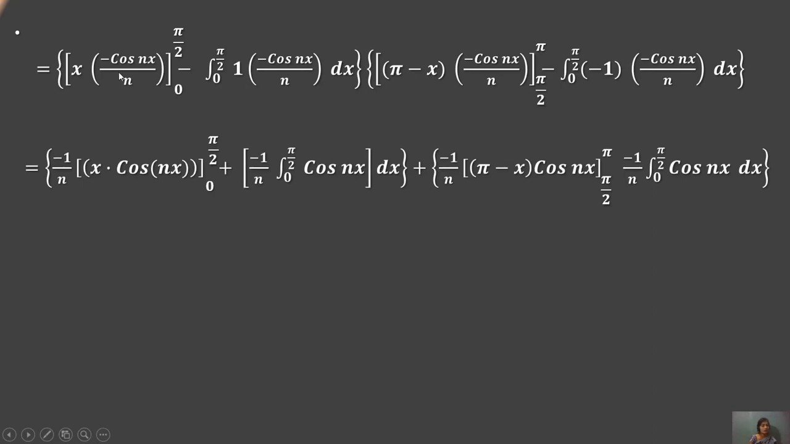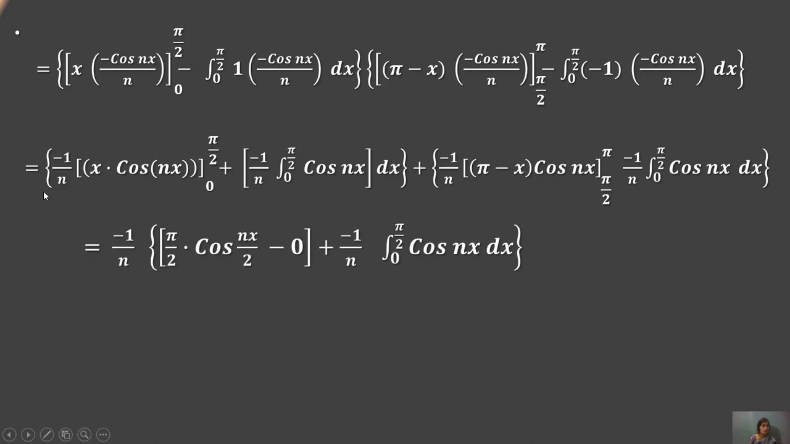Solving, the first value gives −1/n as a common factor, since x stays as it is, times cos(nx) from 0 to π/2, plus, because minus times minus is plus, 1/n times the integral from 0 to π/2 of cos(nx) dx. Plus, similarly, −1/n as a common factor, (π − x) cos(nx) from π/2 to π, minus, considering minus 2 minus 1 as plus, −1/n times the integral from 0 to π/2 of cos(nx) dx.